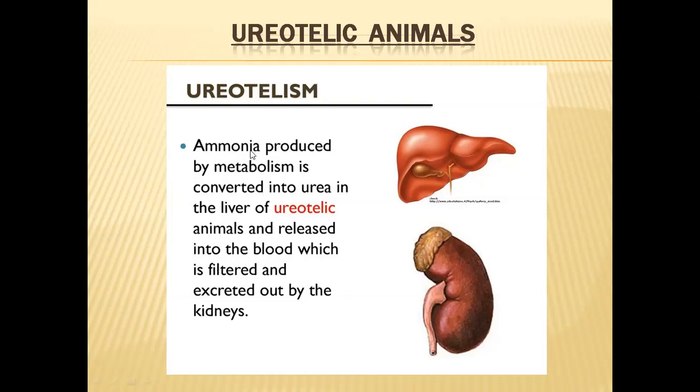Ammonia and carbon dioxide are joined together to form urea. In this process, the liver will be producing urea, and the urea produced by the liver will be excreted with the help of the kidneys. In this way, these organisms get rid of urea.